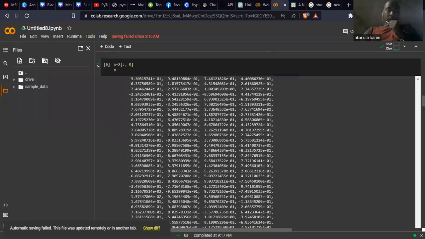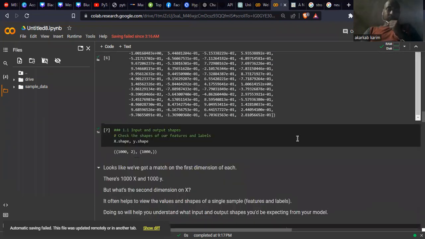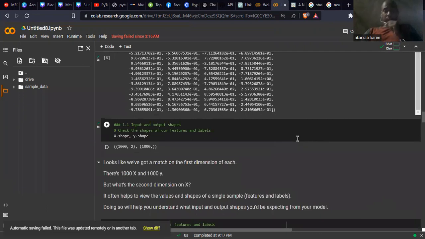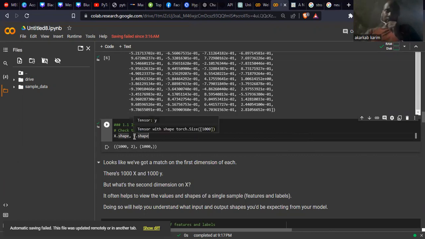If we continue, shape is very important, because most of the time we face the problem that I cannot formulate or reshape my data. For this reason, I need to check the shape of my data each time. That is easy: we can apply the predefined shape attribute in Python.